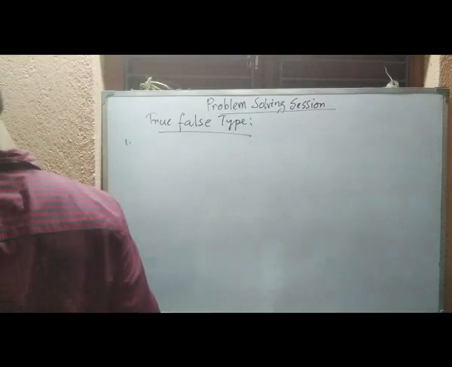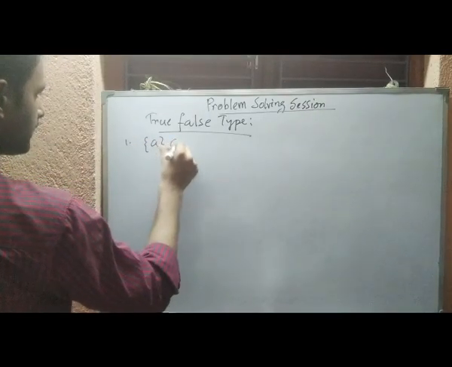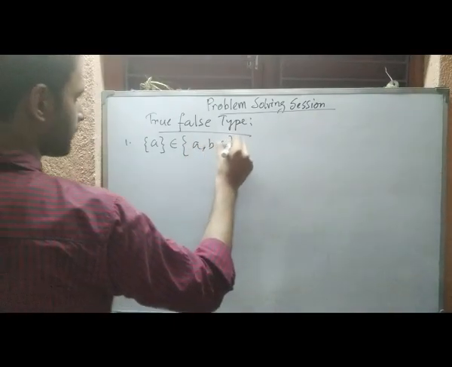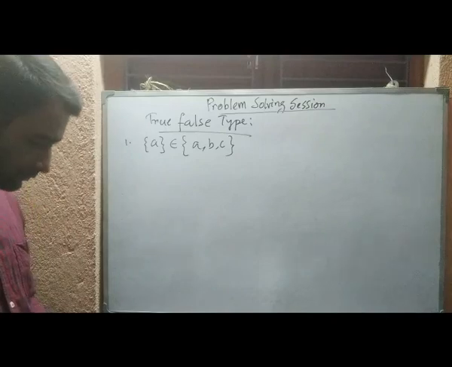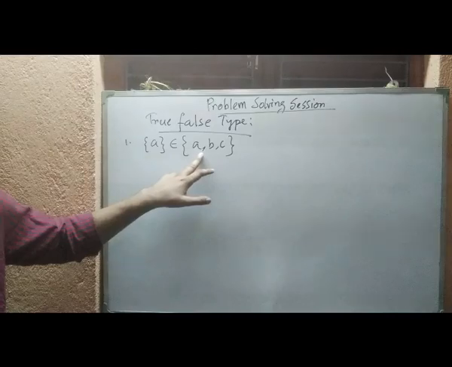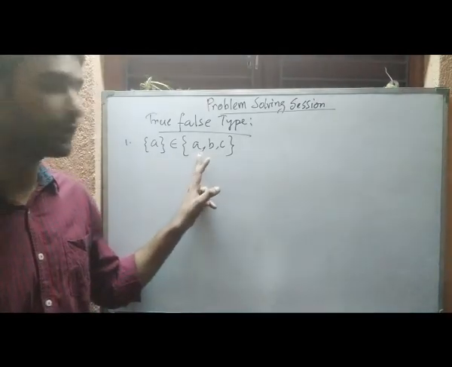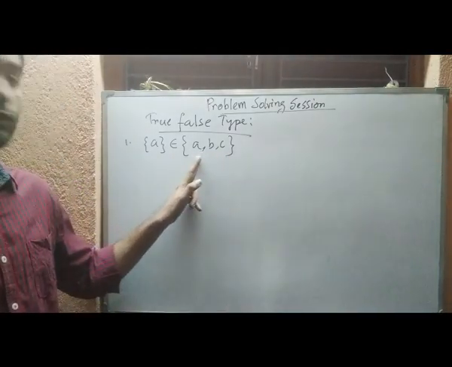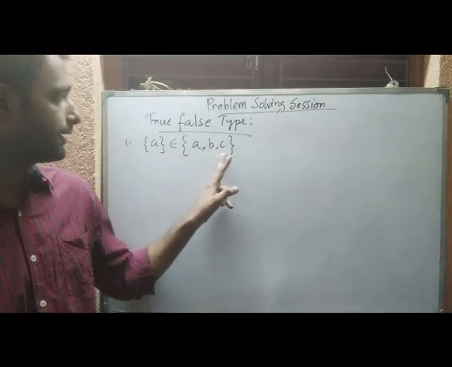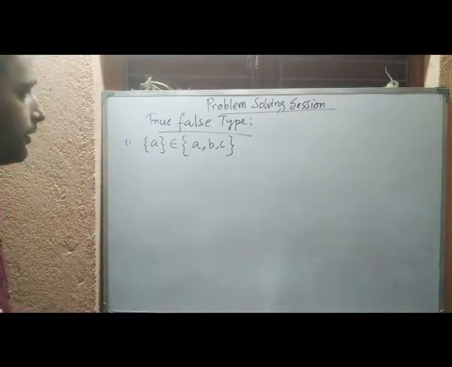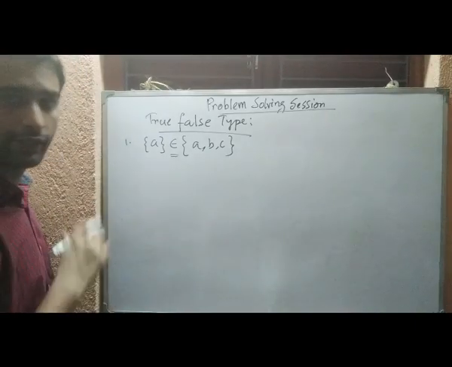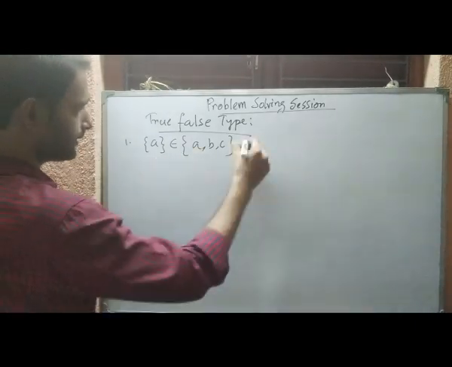It says that A belongs to {A, B, C}. So whether this is true? See, the statement says that the singleton set {A} is a member of this set. So clearly this is false, because in the set there is no member like this one, because this is a set and inside the set there are all the elements. So this belongingness relation will not hold here. So it is a false statement.